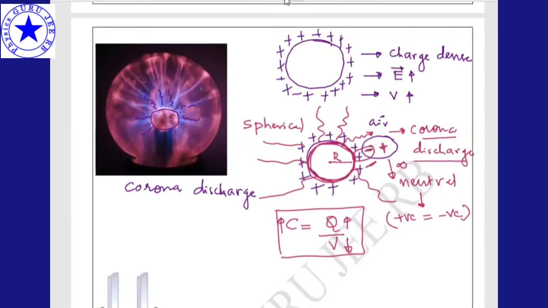But what is the purpose of a capacitor? A capacitor is nothing but a device which stores charge. That means it should be a closed system, but it is becoming an open system. And one more thing, its capacitance is very much less than 1 farad. Let us see how it is less than 1 farad.